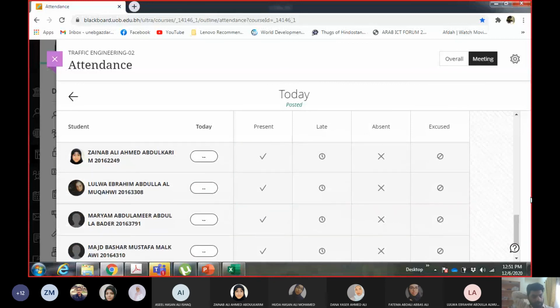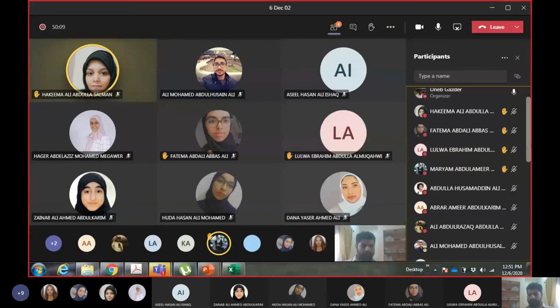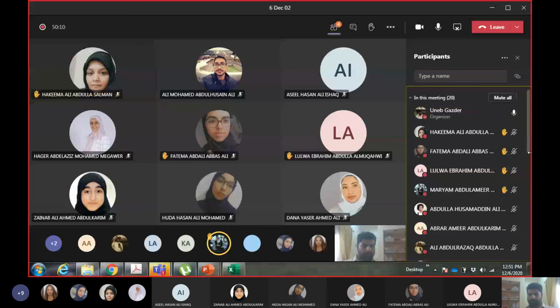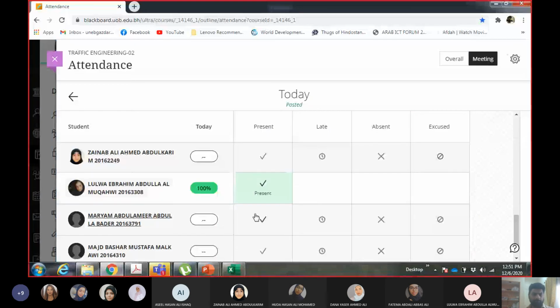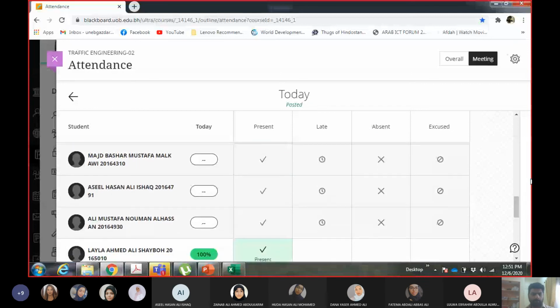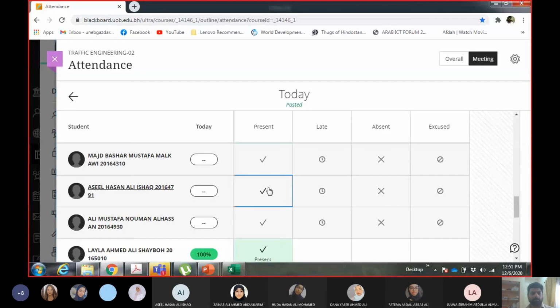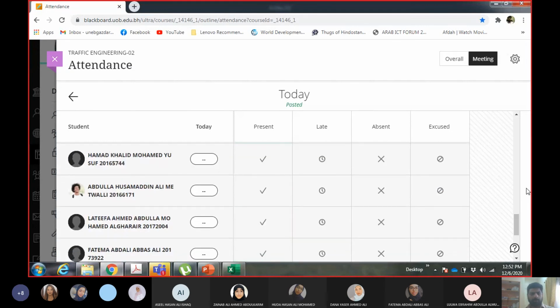Zainab Ali Ahmad, Bulwa Ibrahim, Mariam Abdul Amir, Majd Bashar, Asil Hassan, Ali Mustafa. Hamad Khalid, Abdullah Husamuddin, Latifa Ahmad, Fatma Abdali.